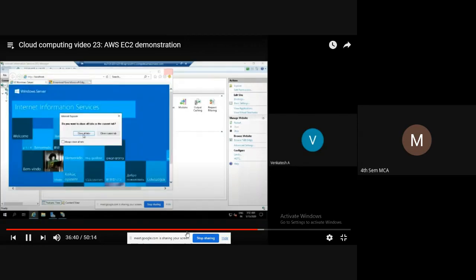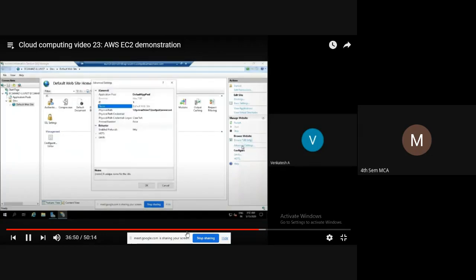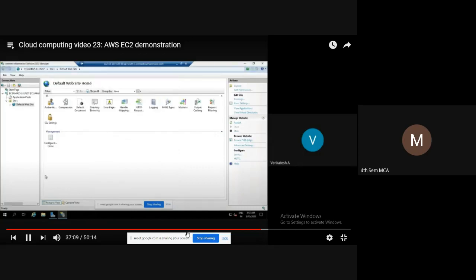Now I want to host my own website. Simple, I'll show you some hello message. Click on advanced settings, just below the browse website. Go there, select the physical path, and copy this. Control C, copy. Okay, close.